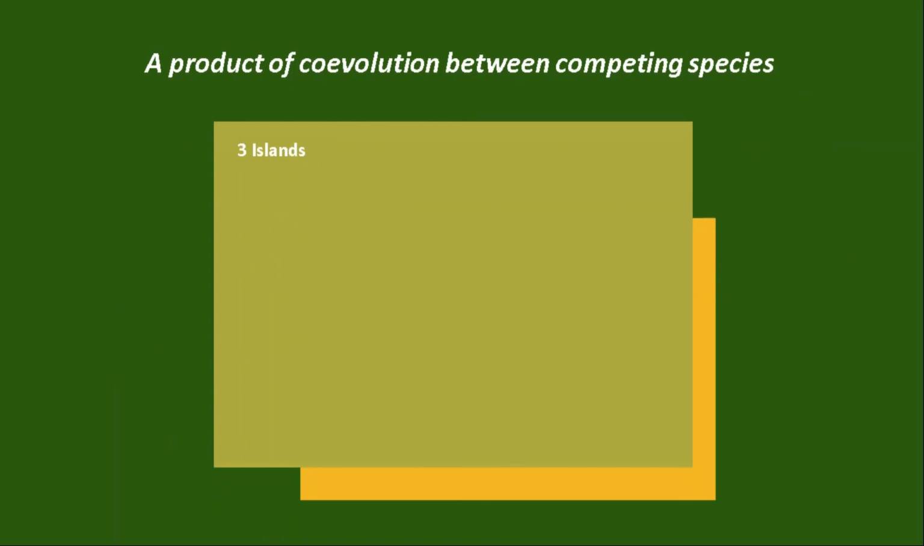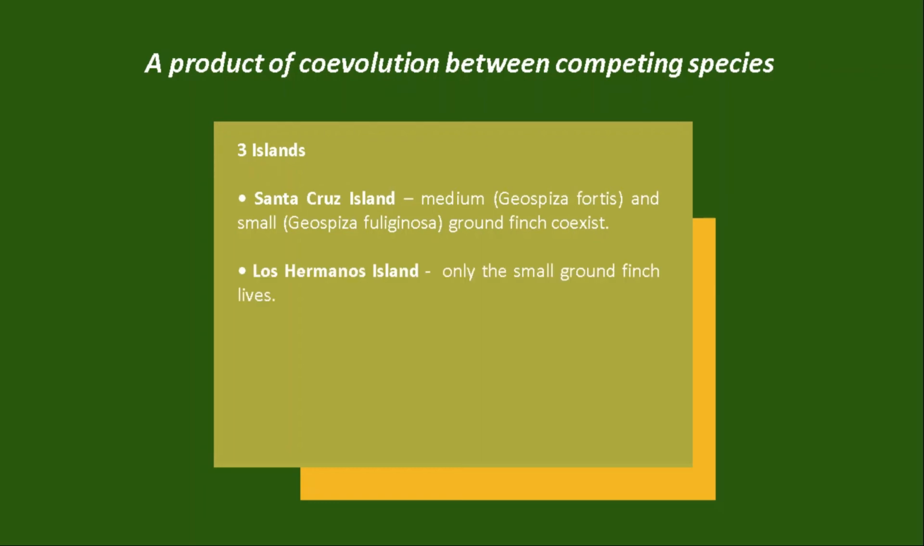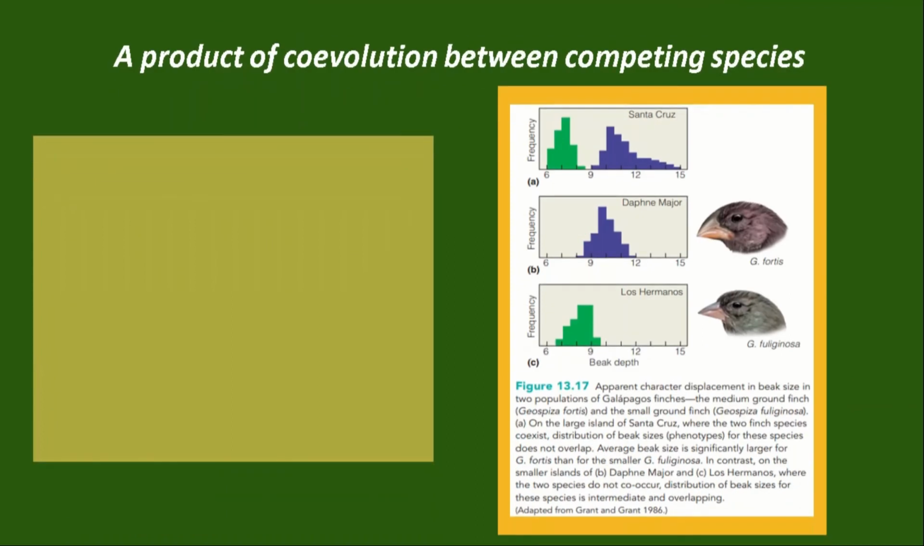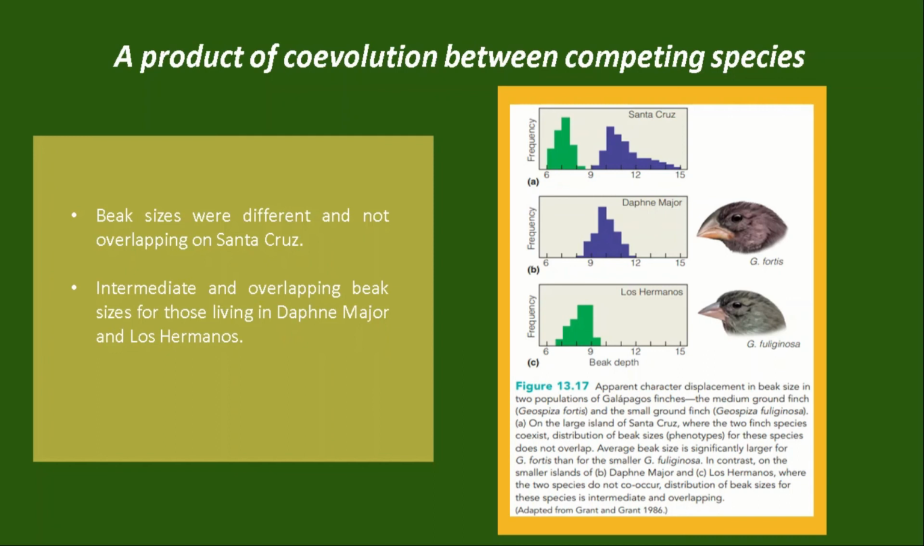On the large island of Santa Cruz, medium and small ground finches coexist. However, on the island of Los Hermanos only the small ground finch lives, and on the island of Daphne Major only the medium ground finch lives. On the island of Santa Cruz where the two species coexist, the beak sizes of the two species were different and not overlapping. However, on the island of Los Hermanos and Daphne Major where the two species lived separately, the beak sizes of the two species were found to be intermediate and overlapping.